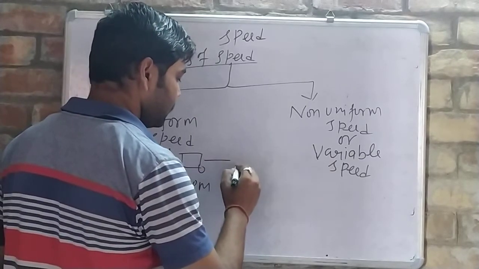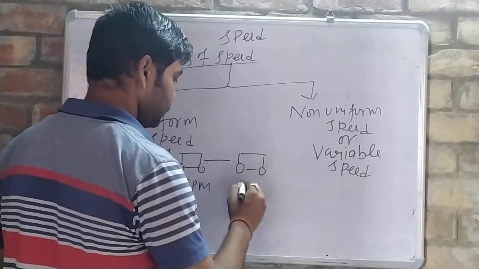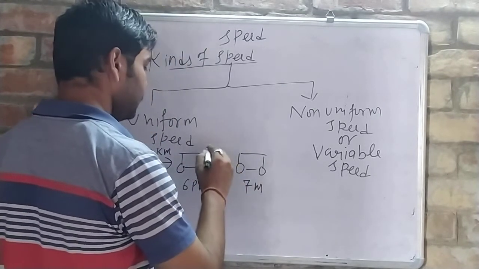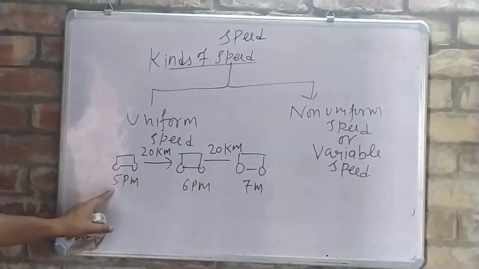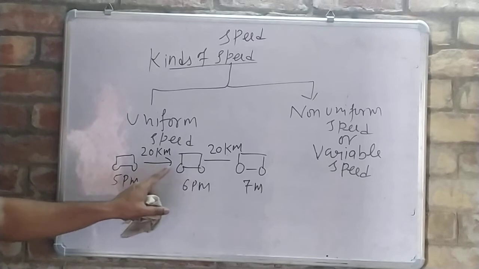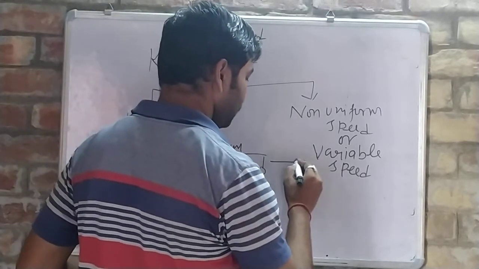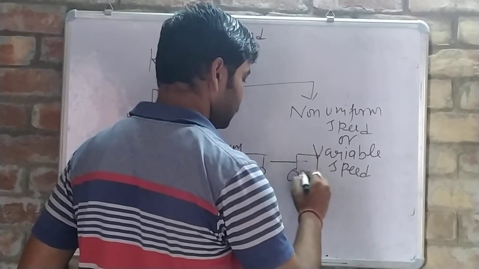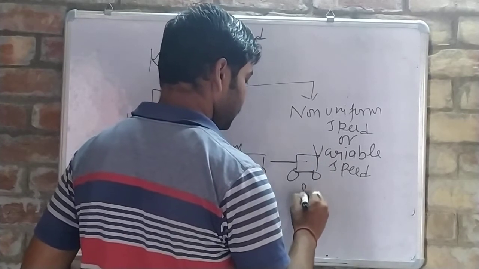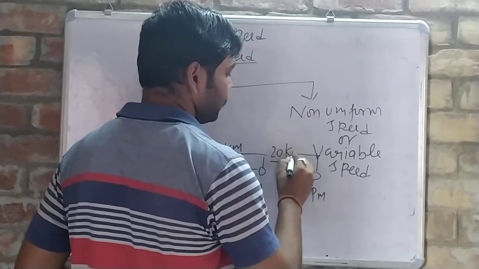Again, this is 7 p.m. and again it is covering 20 kilometer. So from 5 p.m. to 6 p.m. 20 kilometer, from 6 p.m. to 7 p.m. again 20 kilometer, and suppose at 8 p.m. again 20 kilometer.